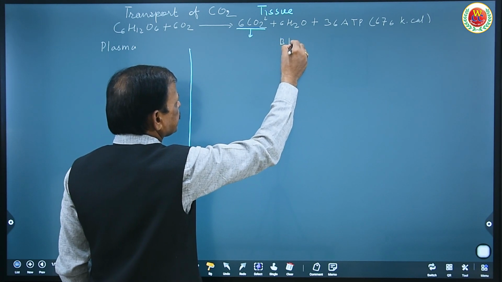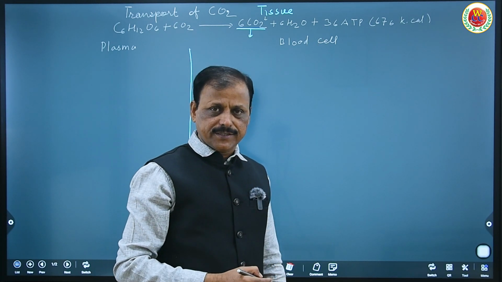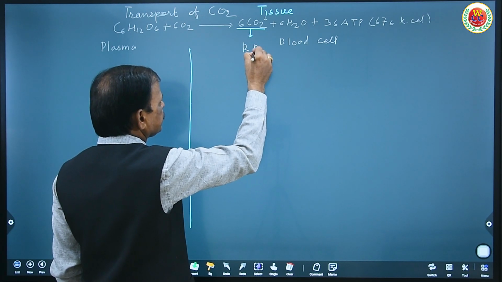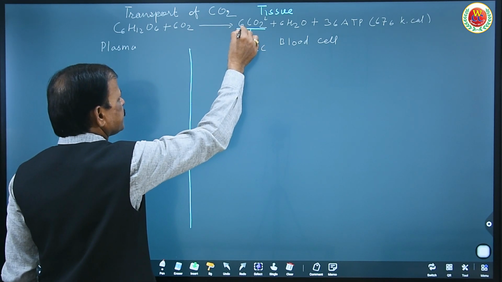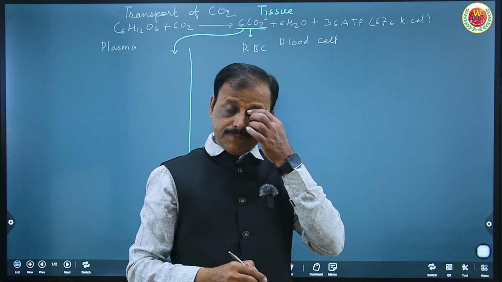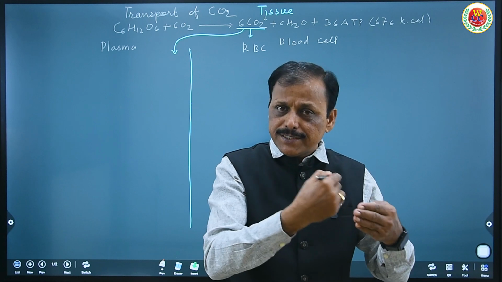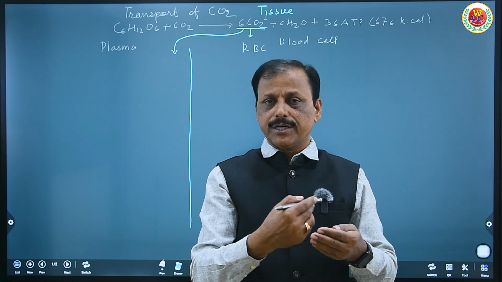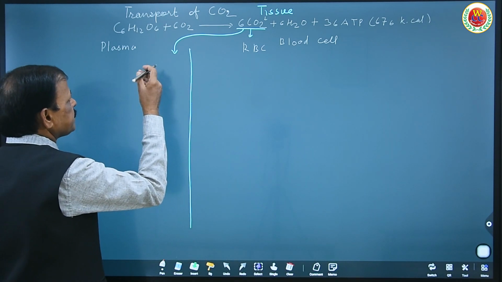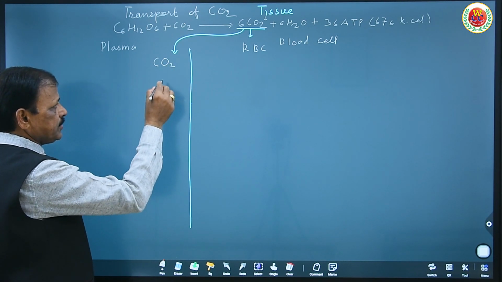Among blood cells, RBC is important for the transport of carbon dioxide. Consider this part is an RBC. Now this carbon dioxide produced is first diffused into blood plasma, because RBCs are not directly in contact with tissue. Blood is in contact with tissue through capillaries. So carbon dioxide diffuses from tissue into the plasma. From this plasma, carbon dioxide is transported as it is, in dissolved form.